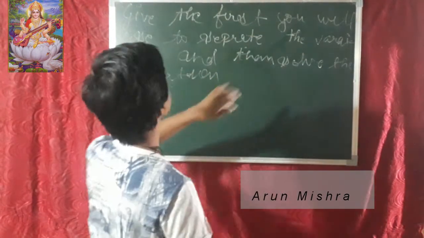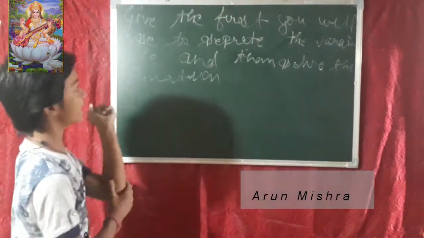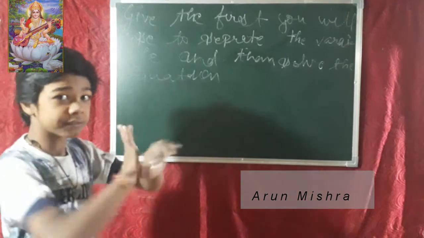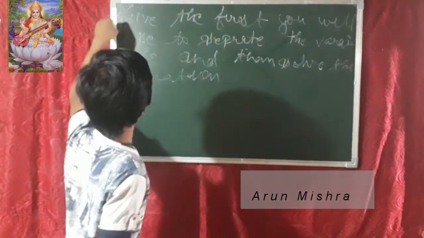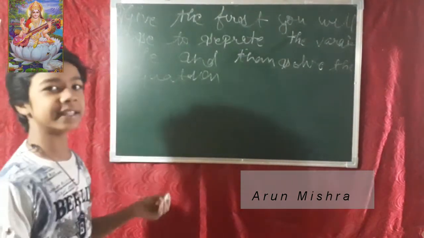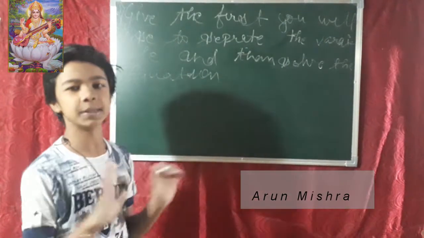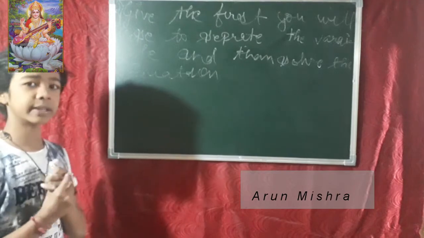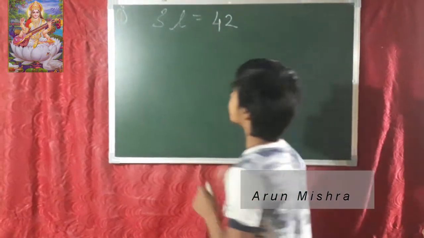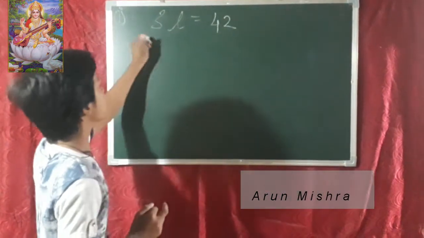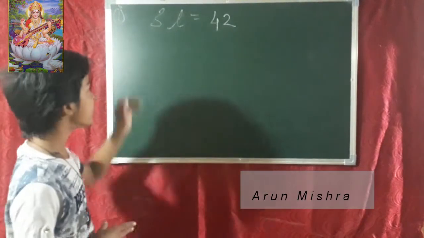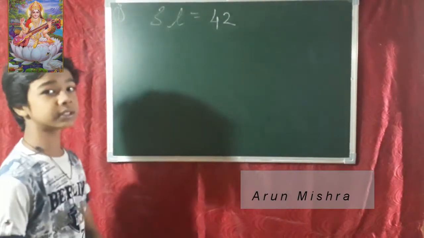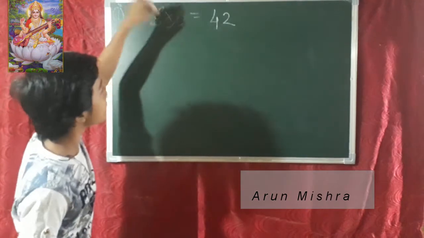Use the first step to separate the variable and then solve the equation. It is a first number type question, but the numbering is given as second number, but it is that type only. But in this one, divide and multiply are given, while in that one subtraction and addition are given. So let's solve those questions. So friends, now we are moving to our second number first question. 3L is equal to 42. So what is this? L is doing what to this 3? This 3 is multiplying with this L.